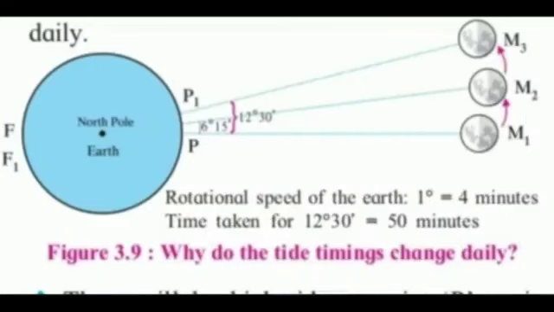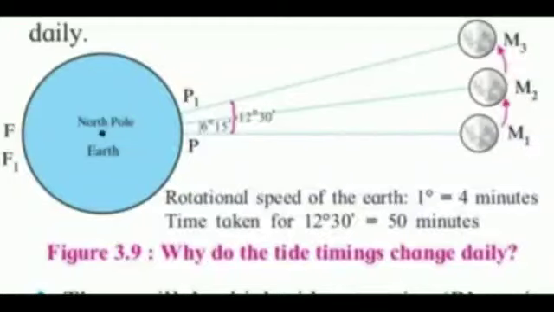As we know, the timing of the tides changes daily. With the help of the diagram, we will understand how the timing of the tides changes every day. Now here, there is a high tide at the point P as it is opposite to the moon. As point F is opposite to the point P, it will also experience high tide at the same time.